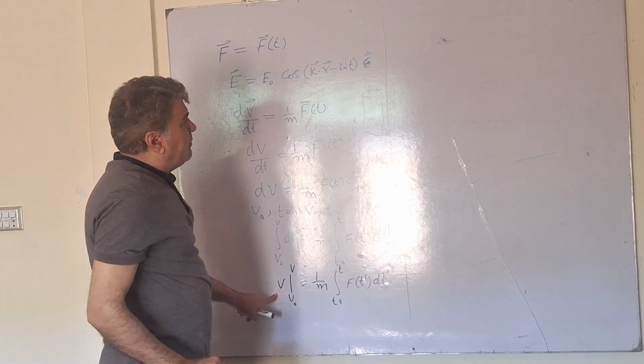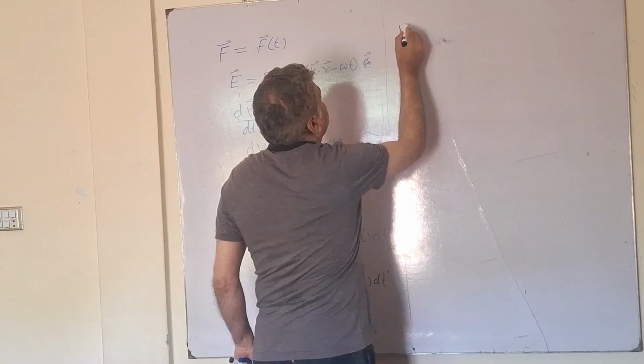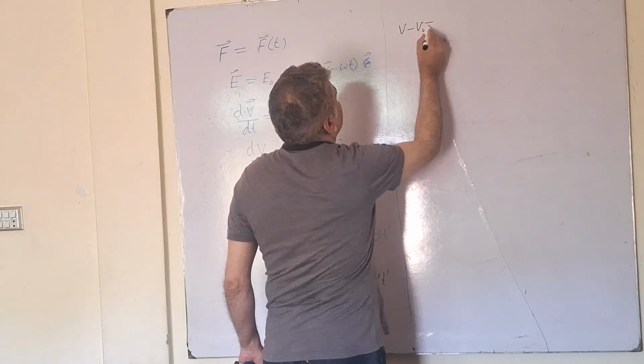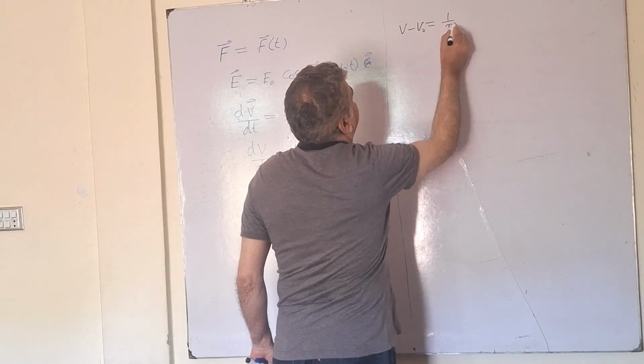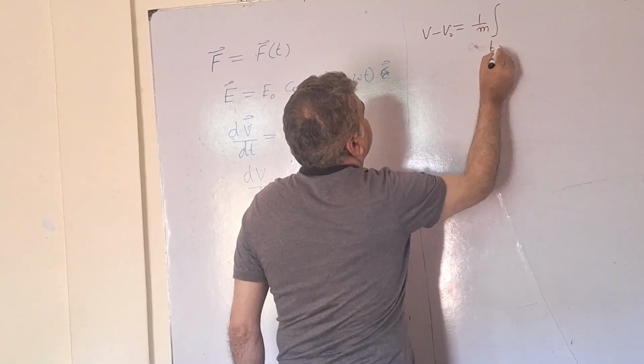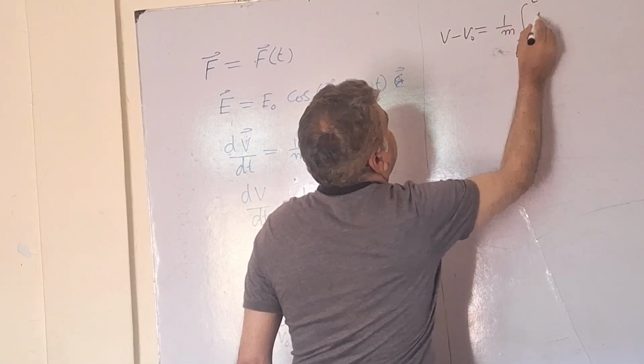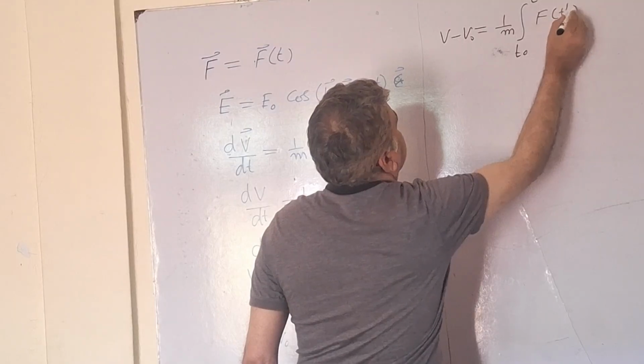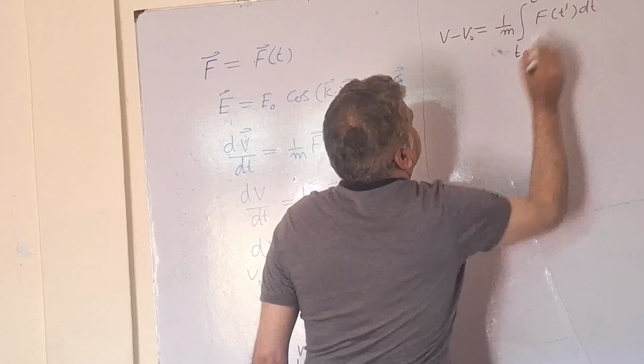If I substitute the limits, v minus v naught equals 1 divided by m integral from t naught to t of F of t prime dt prime.